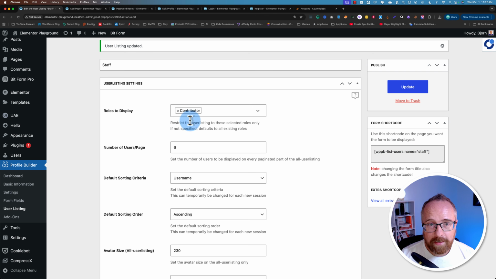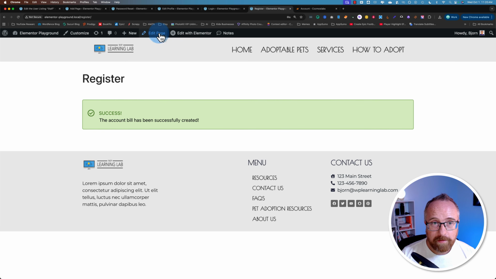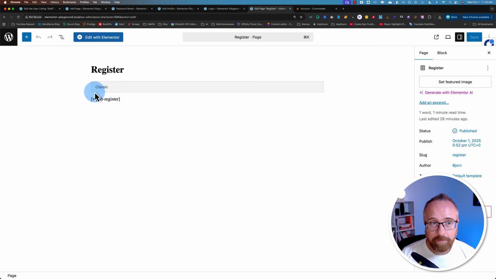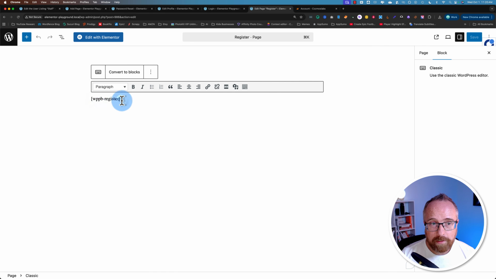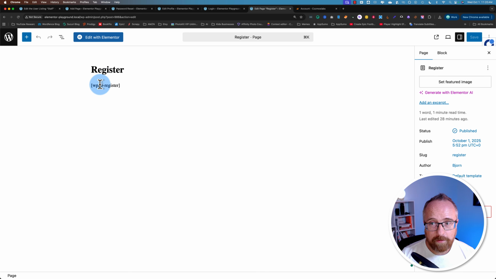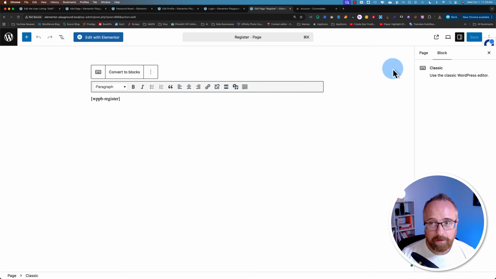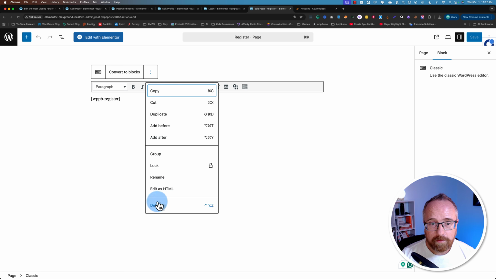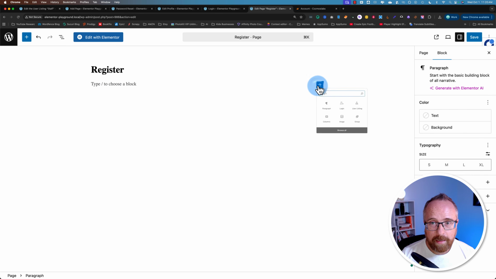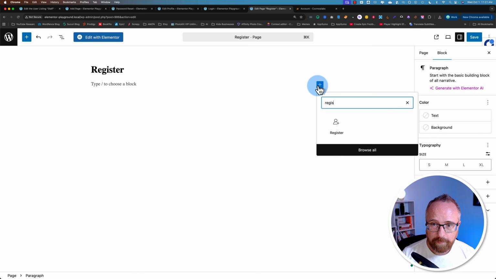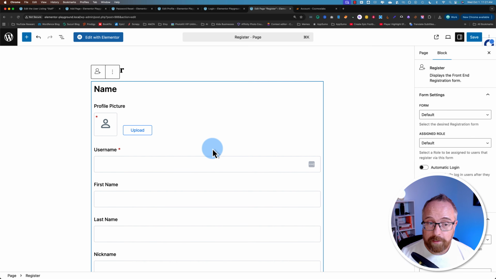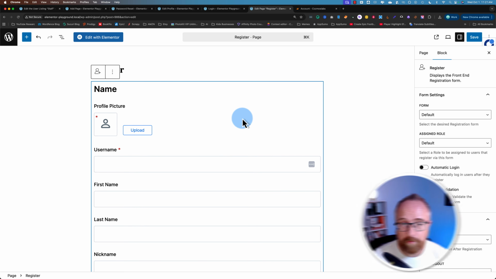Now we also have to set our registration form to create contributor user roles. So let's go to the registration form. Let's go to edit page. And by default, we have the shortcode enabled for the classic editor, but we don't get a lot of options to edit it on the right-hand side. So I'm going to delete that and add the register block. And of course, these blocks that I'm adding are created by Profile Builder to help you edit and manage the stuff on your website. These aren't just regular blocks you have in WordPress.